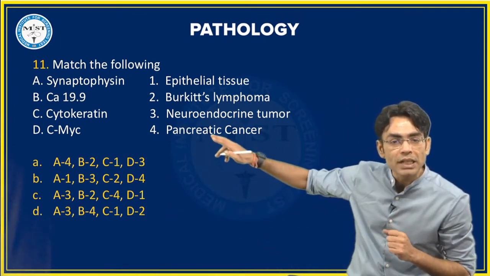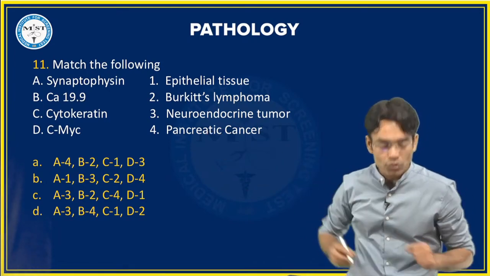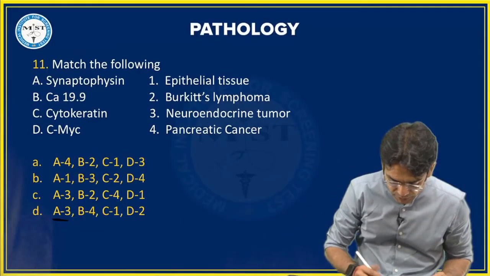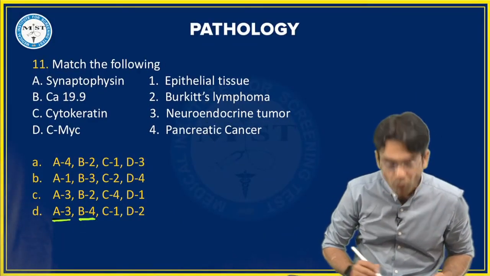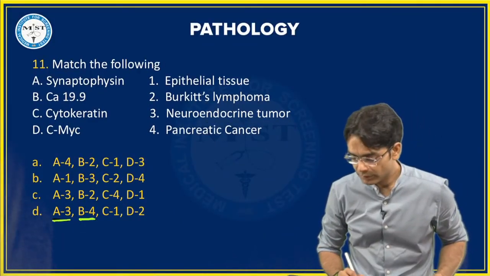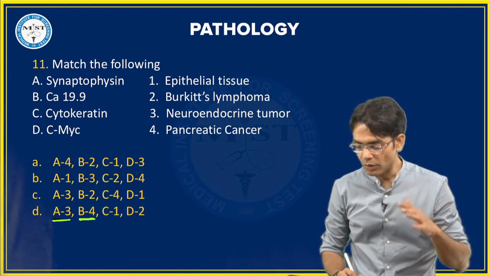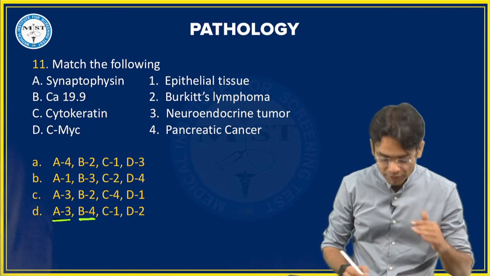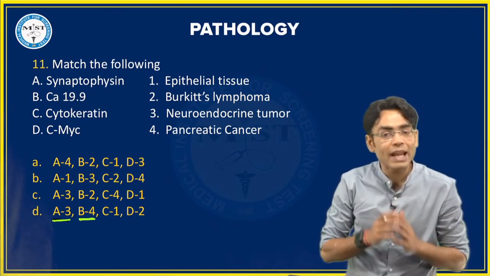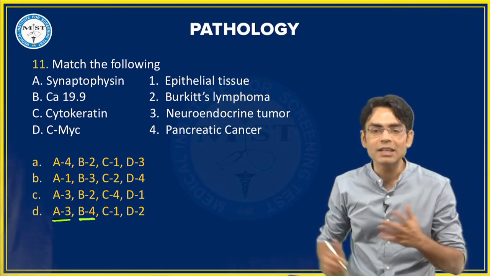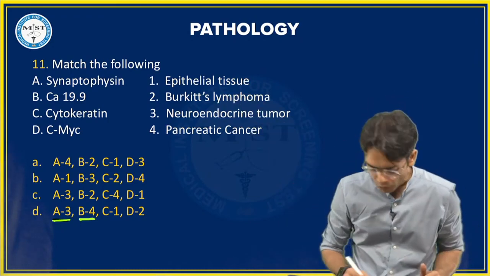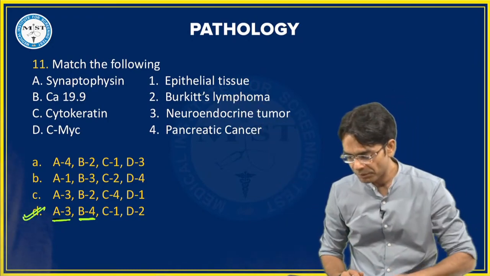तो B किसके साथ match करेंगे? 4 के साथ. तो बेटा ये देखो, A3, B4. Very good. Yes, Shrijit, you are right. A3, B4. बेटा cytokeratin is for any kind of epithelial malignancy. Then c-MYC तो सबको पता है बेटा, सब बच्चों को पता होगा, c-MYC is for Burkitt's lymphoma. So the correct answer is D.